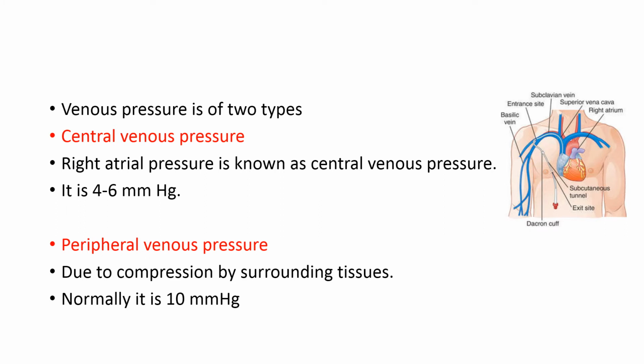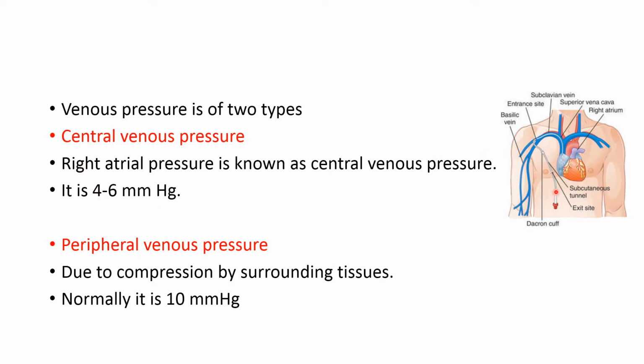Venous pressure is of two types: central venous pressure and peripheral venous pressure. Central venous pressure is the pressure of the venous system in the central part of the body, usually the right atrial pressure. So the pressure inside the right atrium is known as central venous pressure. It is 4 to 6 millimeters of mercury.